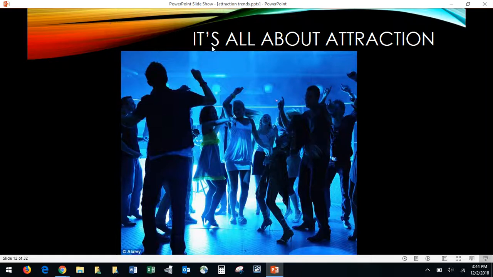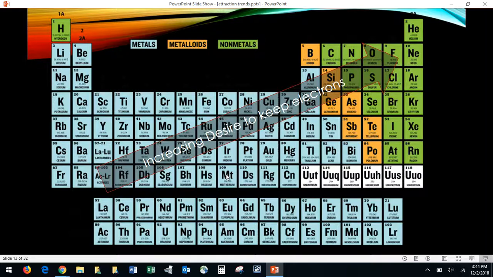But anyway, all right. So what you see here is a nucleus of females and a bunch of males around as like electrons, so to say. And it's the attraction that makes everything happen here for the trends. So as you look at the periodic table, the desire to keep electrons will increase as you get toward the noble gas, and the one with the least number of electrons, helium in this case, has the most desire to keep its electrons. It has the most to lose.